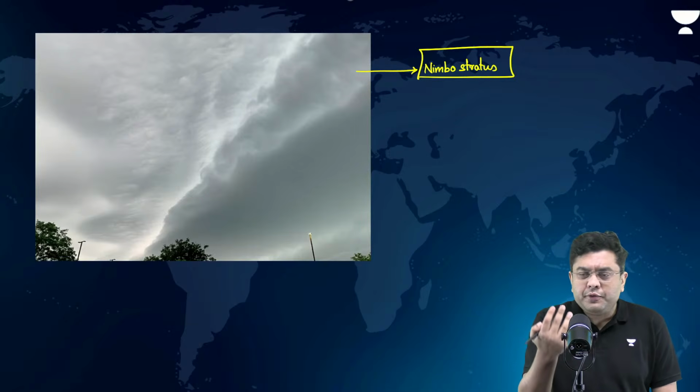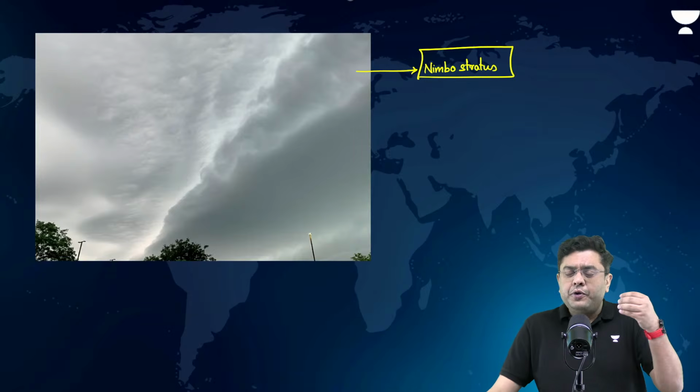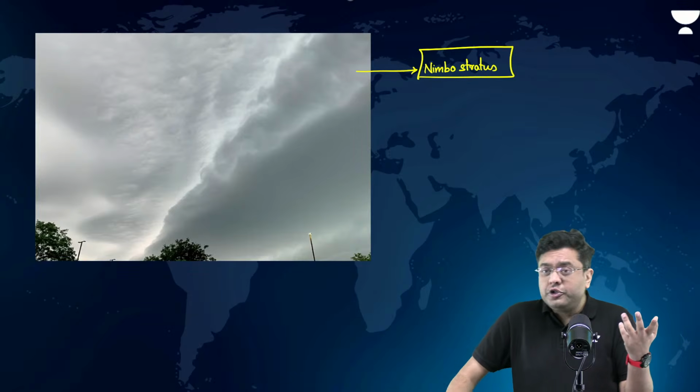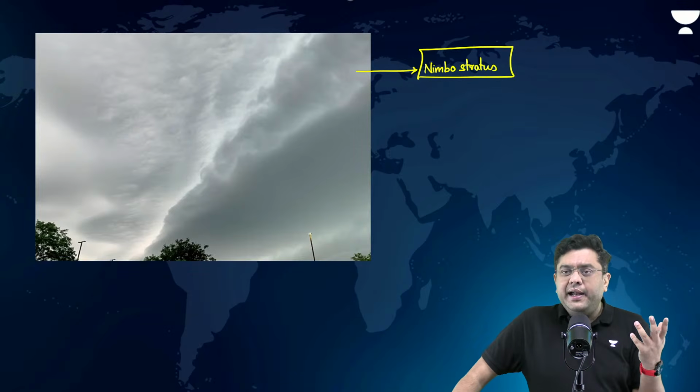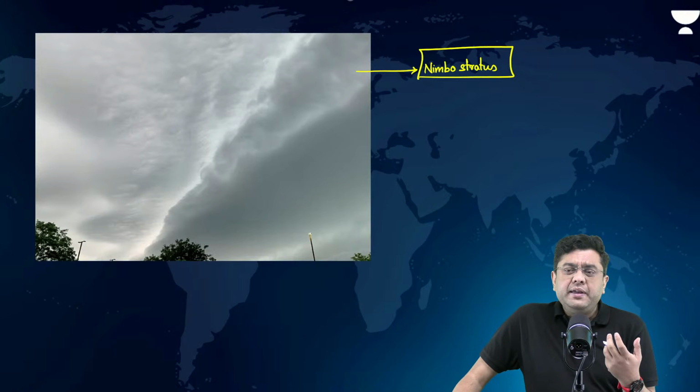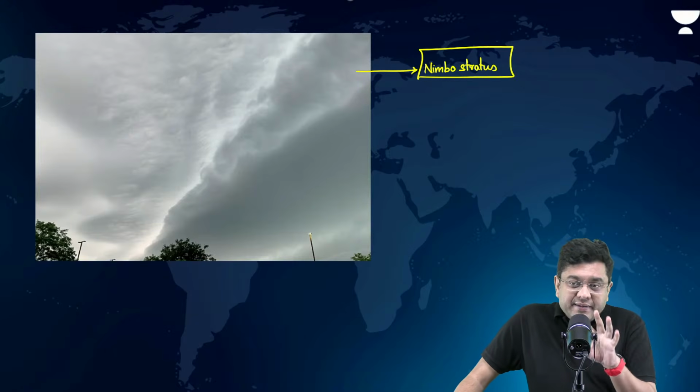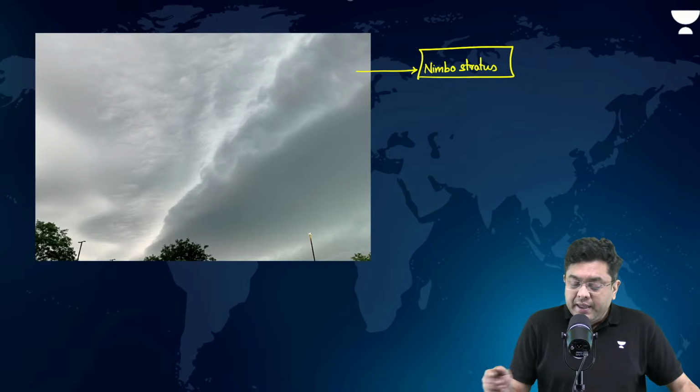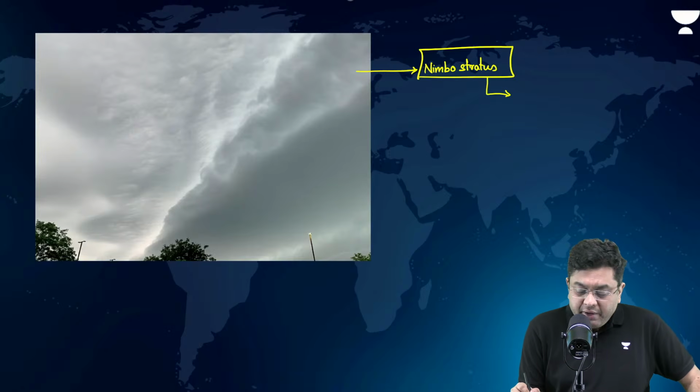So many times you would receive rainfall which starts, let's suppose, at 4 p.m. in the afternoon, continues till 10 p.m. at night. But the rainfall is not very heavy, it is disturbing. So that is the rainfall caused by nimbostratus. Moderate rains, but continuous rains.